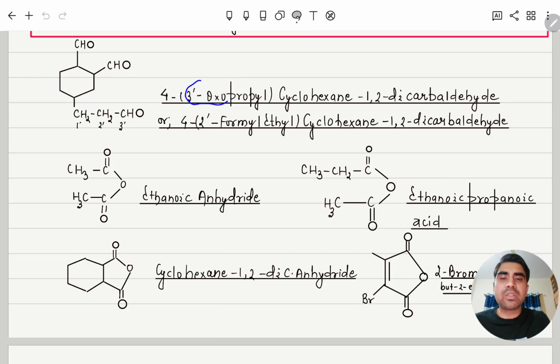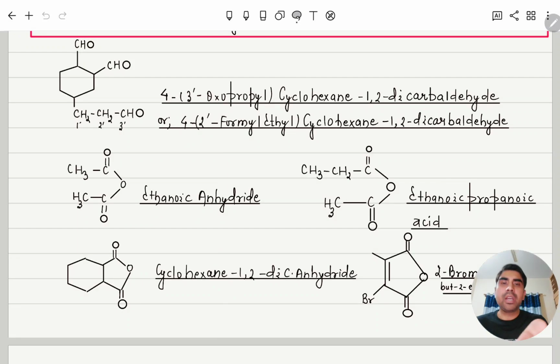So 3-oxopropyl, and then where it is connected, at the 4th position. So 4-(3-oxopropyl)cyclohexane-1,2-dicarbaldehyde. Or we can also consider this one as a formyl, then it will be ethyl only. So 4-(2-formylethyl)cyclohexane-1,2-dicarbaldehyde.